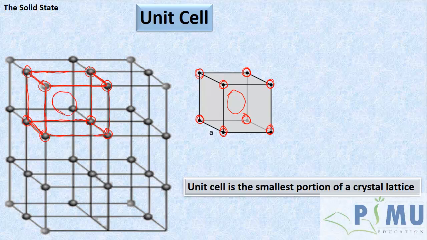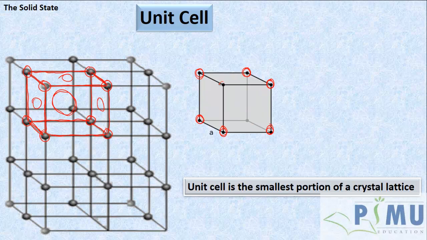In some crystalline solids, the particles may be present at the faces of the unit cell. In every crystal the particles will be present at the corners, but in some crystals, in addition to the corners, particles may be present at the faces or body center.